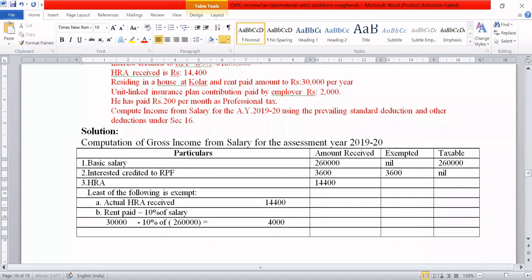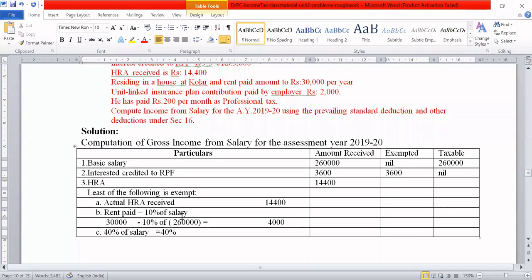And the third one we have to consider is what? Where he is residing, whether it's a metro or non-metro. Kolar is a non-metro. It's a small city in Karnataka which is a non-metro. So we have to consider 40% of salary, and that is equal to how much? Salary we already know, 2,60,000.